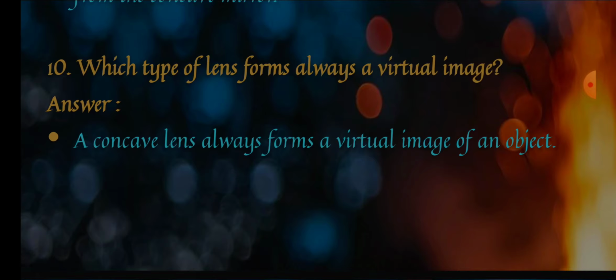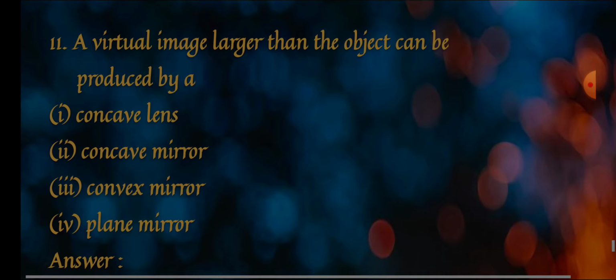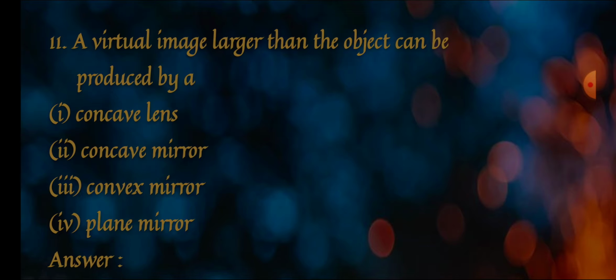Next question is: which type of lens forms always a virtual image. It is written always, so due to that reason concave. If it is just written virtual, then we can mention both concave and convex. Last question: a virtual image larger than the object can be produced by, options are concave lens, concave mirror, convex mirror and plane mirror. It is written virtual image, and second it is written larger than the object. So one by one let's see.